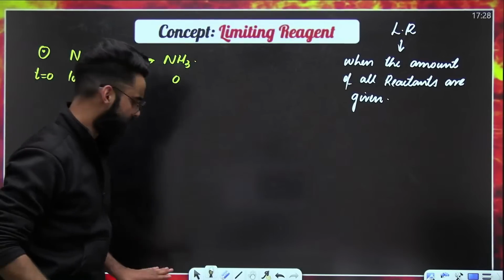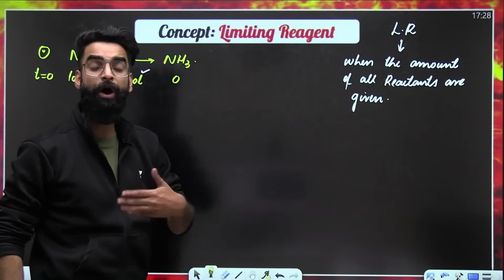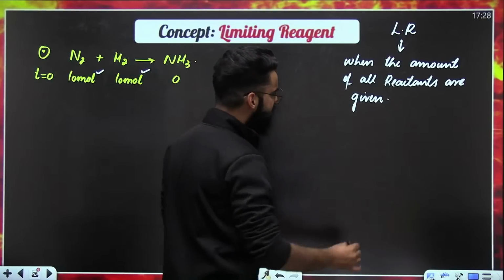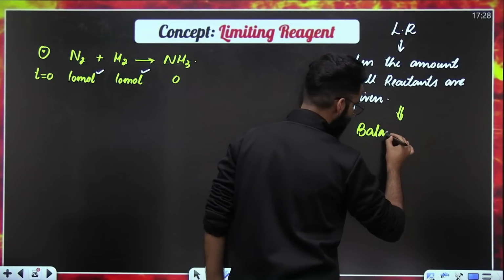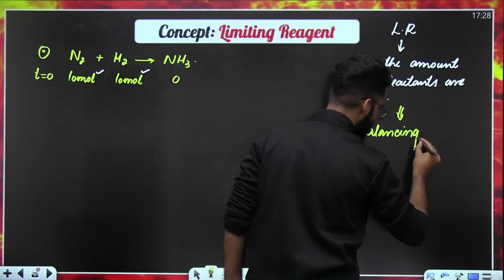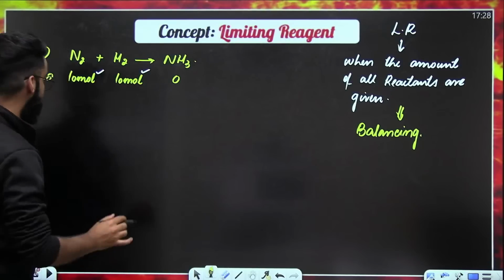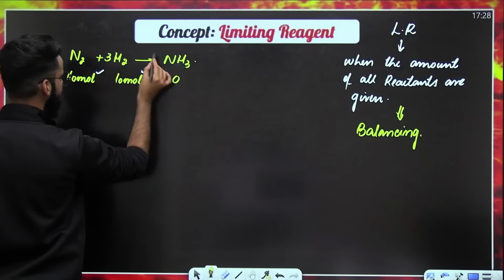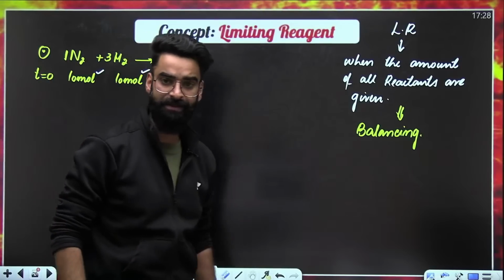Now, dear students, since we know when to use the concept of limiting reagent, how do we use it? The first step always is going to be balancing the reaction. Is the reaction balanced? It is not yet balanced, so balance it: make it 3 times, make it 2 times, make it 1. Now the reaction is balanced.